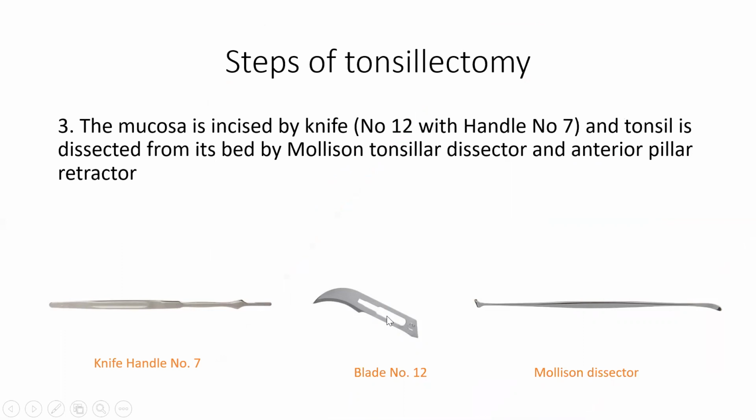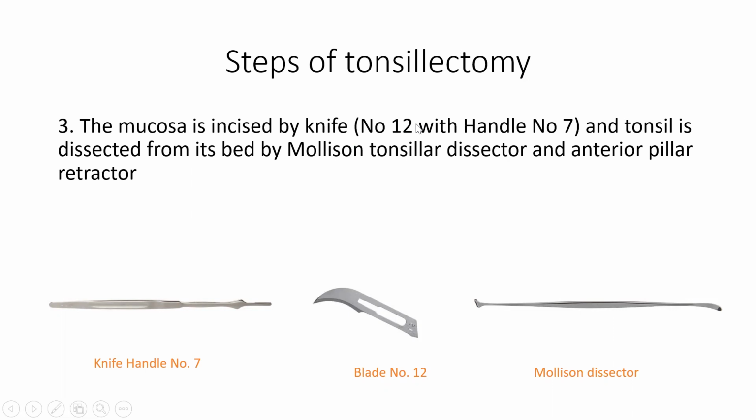And along with blade number 12. So we should remember this combination 7 and 12. This blade number 12, we can say that this is sickle shaped or inverted J shaped. It is easy to put an incision in the mucosa with this knife. So a blade number 11 along with knife handle number 7, this is a combination we use for tonsillectomy.